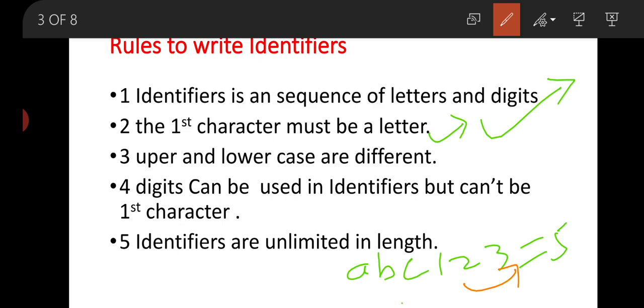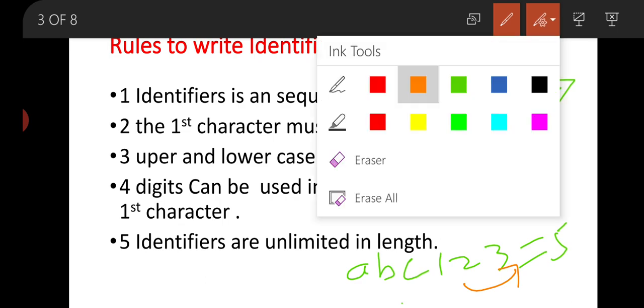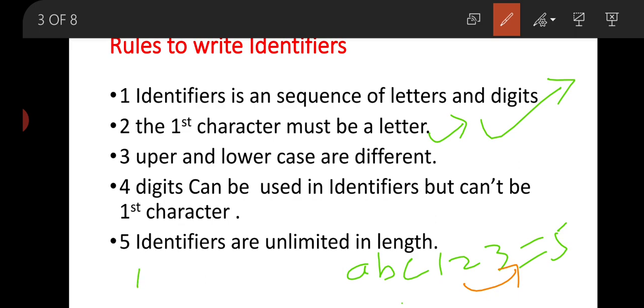But if you are going to define something like 123ABC equal to 10, that means this is an invalid identifier. Why? Because the first character is starting from a number. So this is a violation of the second condition. What does the second rule say? The first character must be a letter, but here the first character is the digit 1.